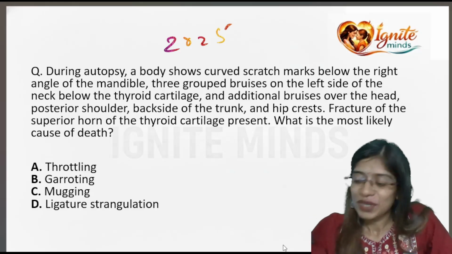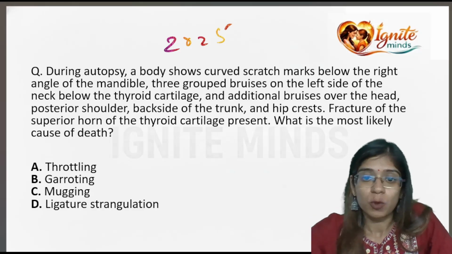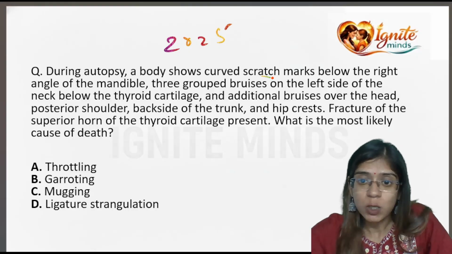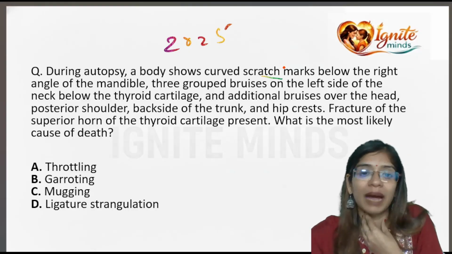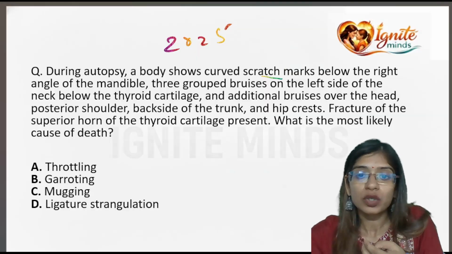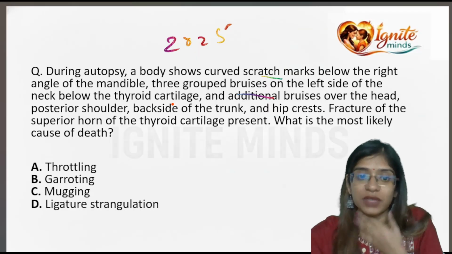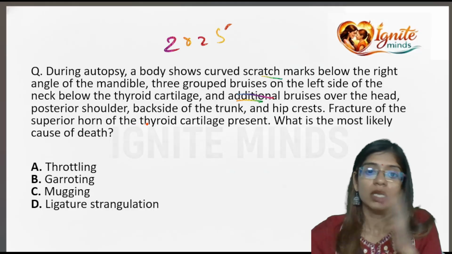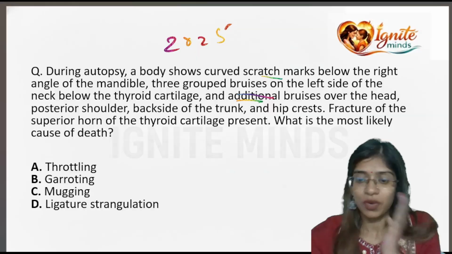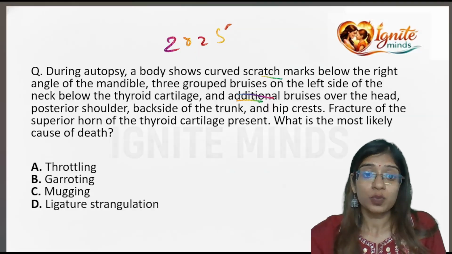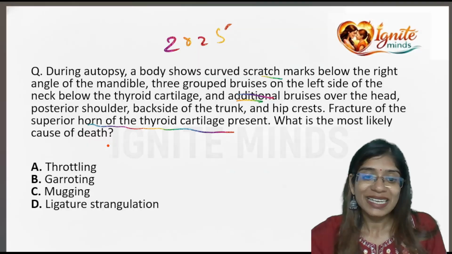Let's start. During autopsy, a body shows curved scratch marks below the right angle of the mandible, three grouped bruises on the left side of the neck, below the thyroid cartilage, additional marks over the head, posterior shoulder, backside of the trunk, hip crest. Fracture of the superior horn of the thyroid cartilage is also present. What is the most likely cause of death?